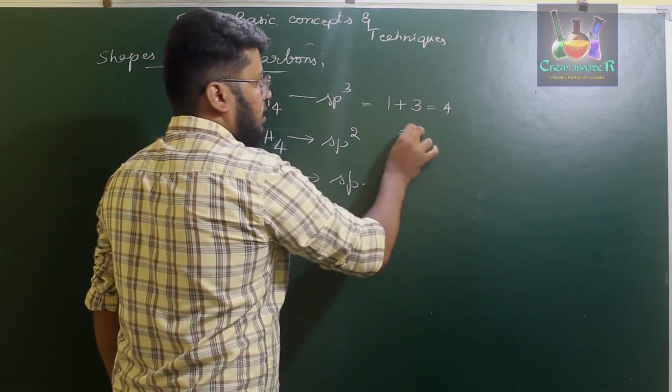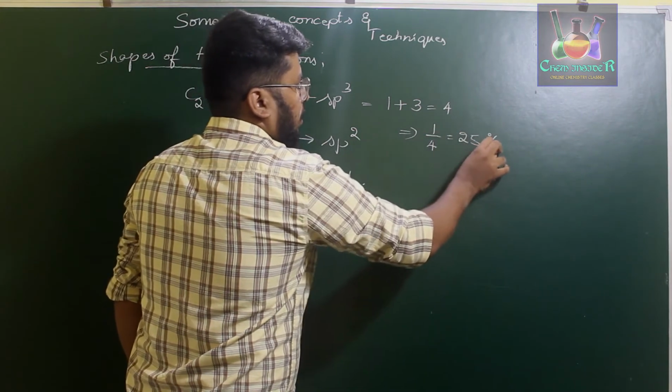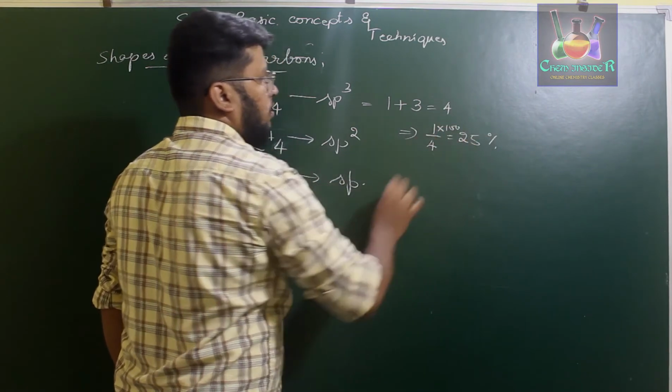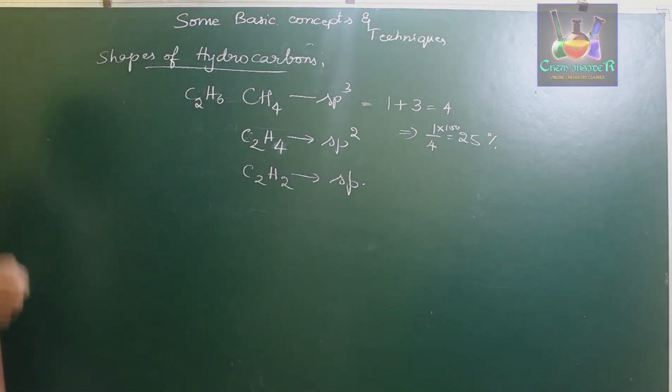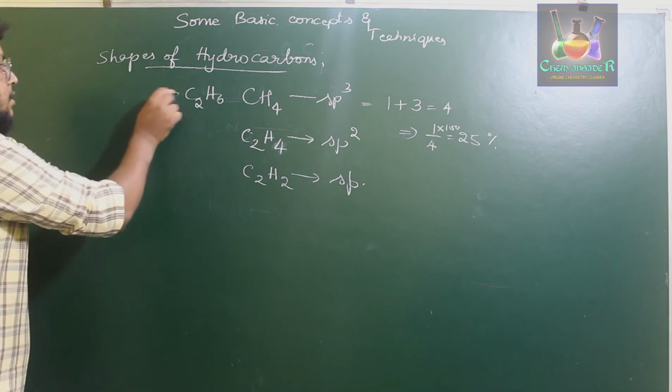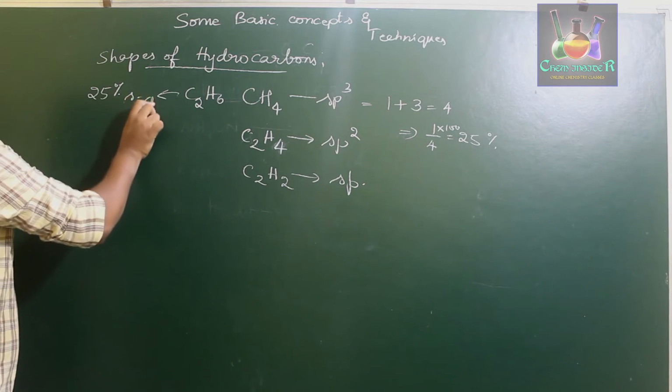One out of 4 means the compound has 25% s character. So if a compound undergoes sp3 hybridization, it carries 25% s character.